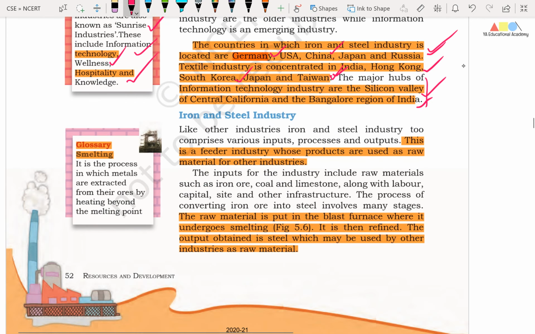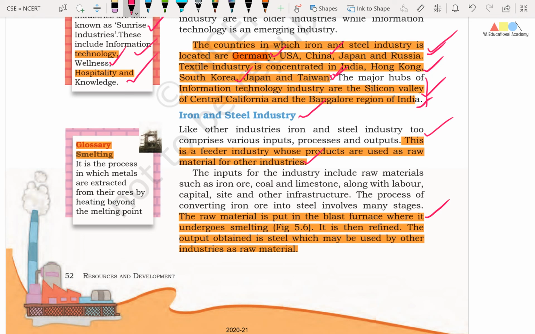Right friends, now we will try to understand the iron and steel industry. Friends, iron and steel industry comprises various inputs, processes, and outputs. This is a feeder industry whose products are used as raw material for other industries. So you know very well that iron is used in almost all aspects of our life, and the iron and steel industry feeds other industries, for example to make the heavy machinery that can be used for production of other goods.